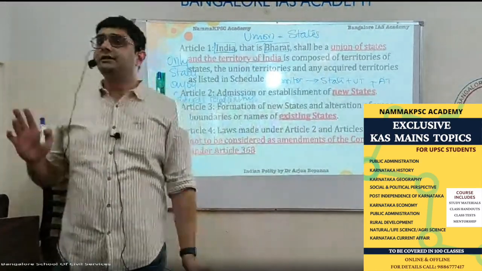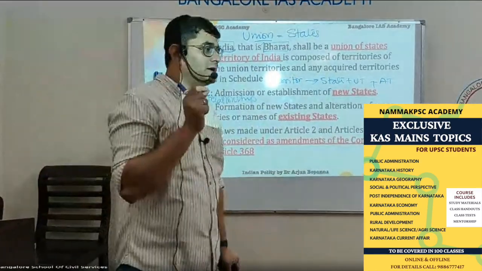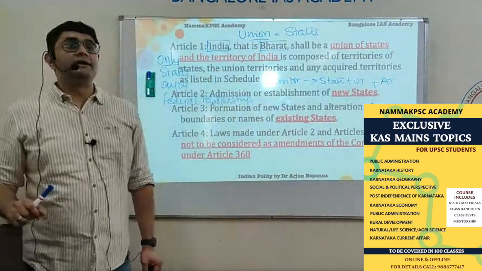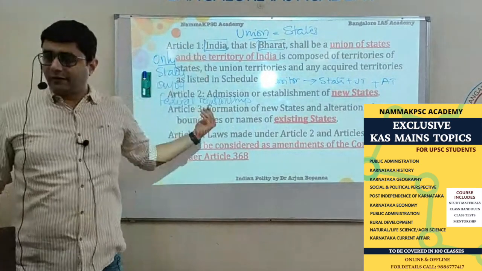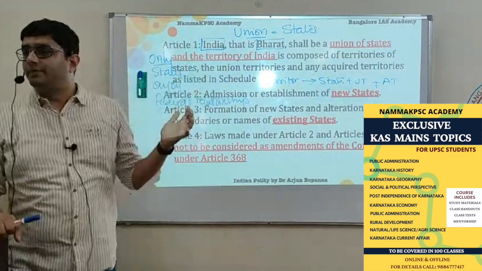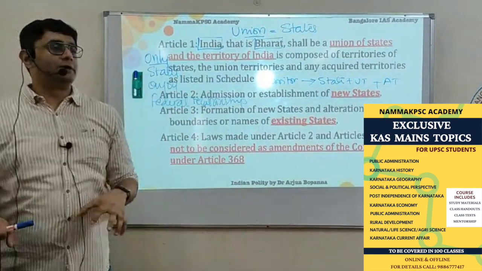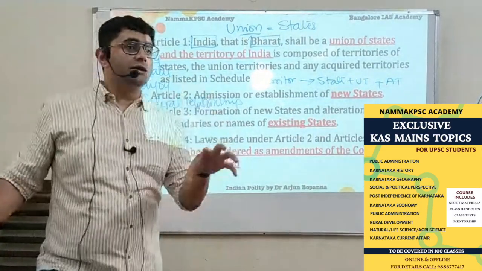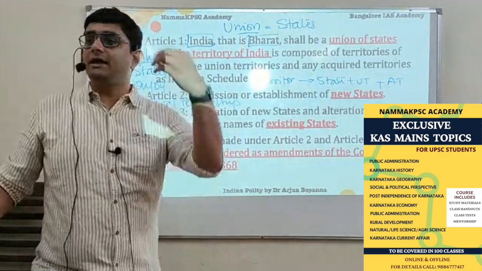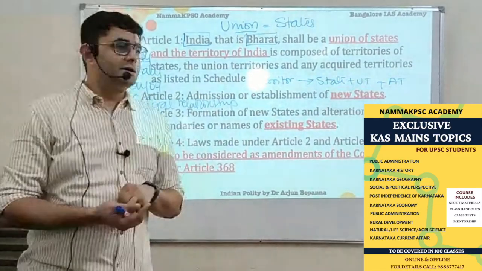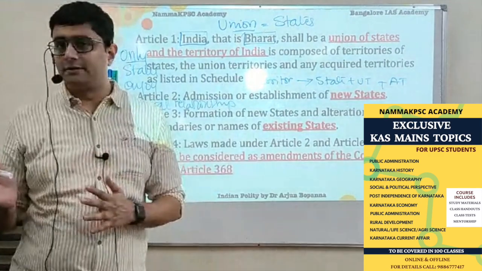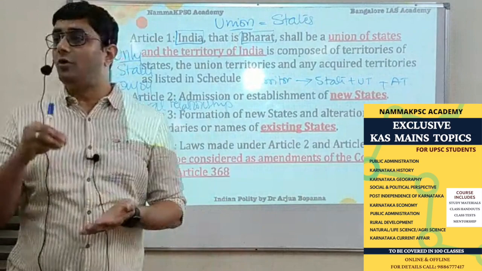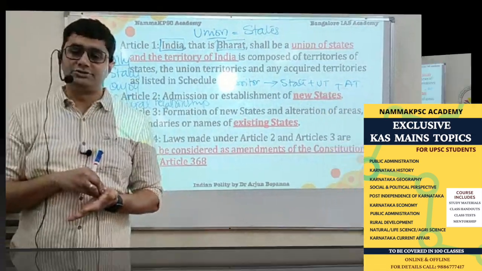When we say Indian Union, what does it include? Only the states. Why only the states? Because the states enjoy a federal relationship. I explained to you what is federalism: division of power. This division of power is present only between the center and the states, because a union territory comes directly under the control of the center. They don't have separate power. They come under the control of the center. So they don't enjoy a federal relationship.